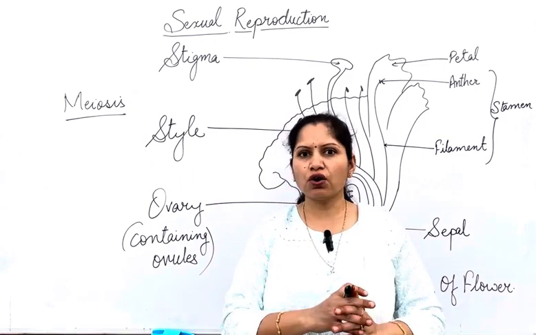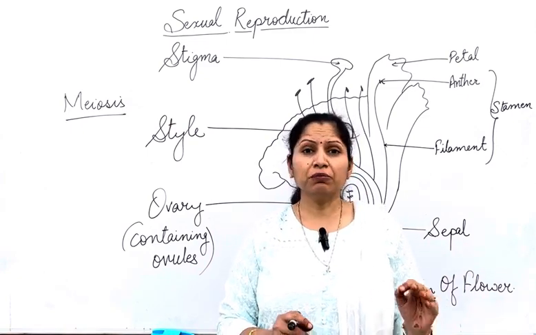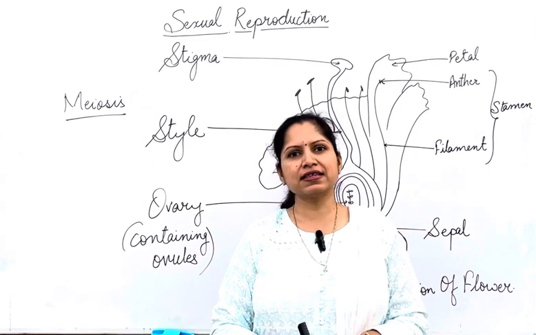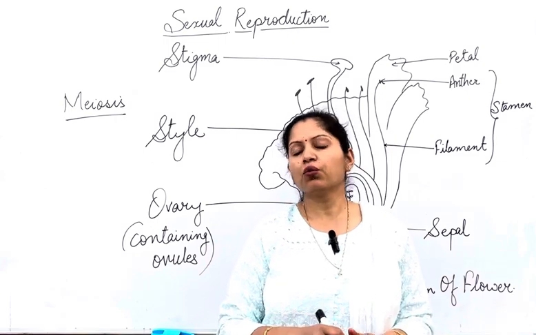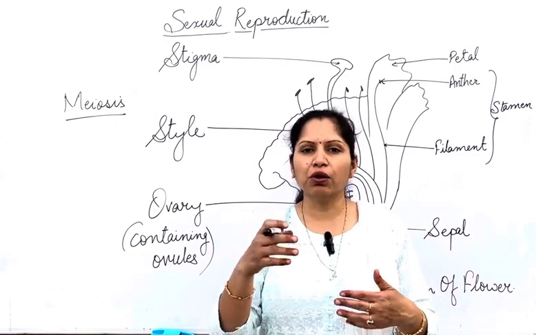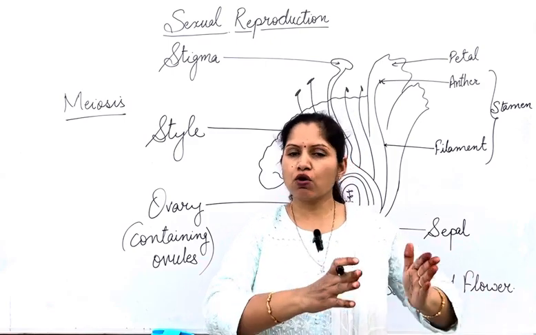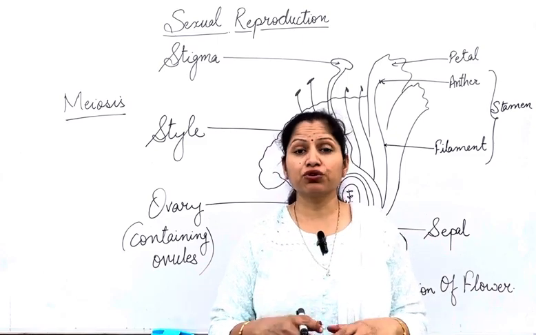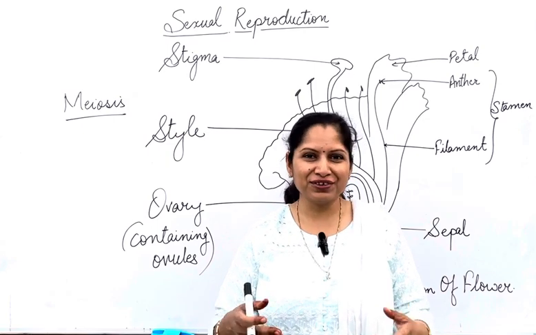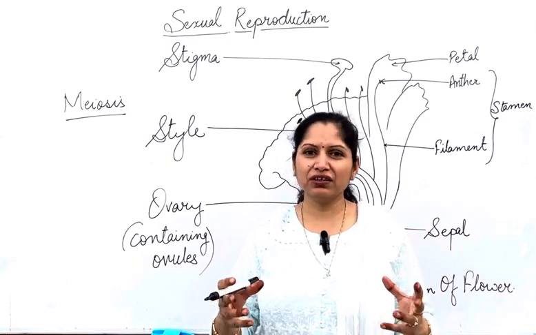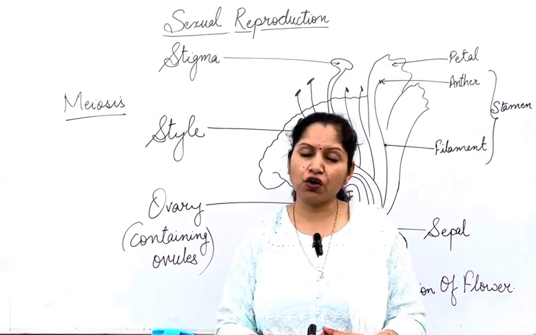Now, what are the characteristics of the male and female gametes? Remember, it can come as a 1 mark question. The male gamete is usually smaller in size as compared to the female gamete, and the male gamete is usually motile. What is the meaning of motile? Motile means it can move about, from one place to another. So the male gamete is smaller and motile, and the female gamete is usually bigger and has a food storage. So the female gamete has the food storage that will be required for the initial period of growth.